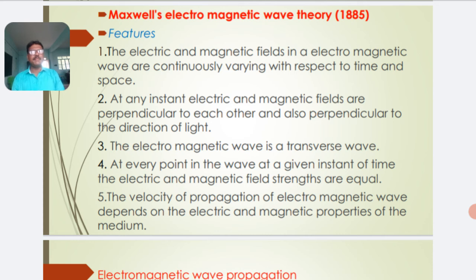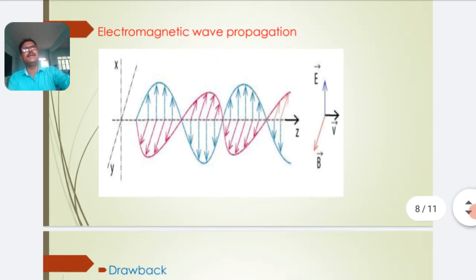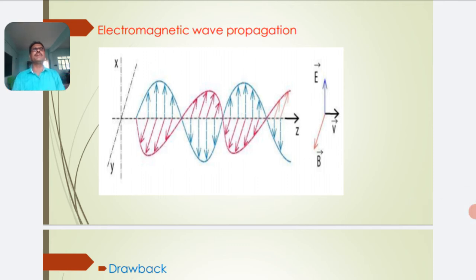Here both the electric and magnetic field vectors vibrate mutually perpendicular to each other and also perpendicular to the direction of propagation of the wave. He also assumed that light is a transverse wave, where the particles vibrate perpendicular to the direction of propagation of the wave. These are the postulates made by Maxwell in his electromagnetic theory.